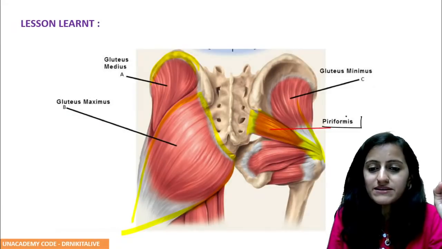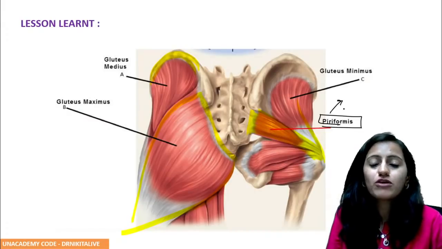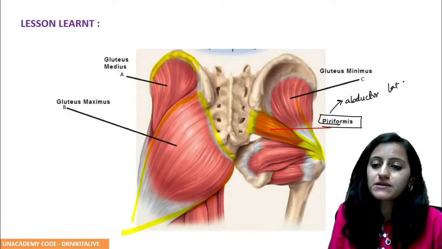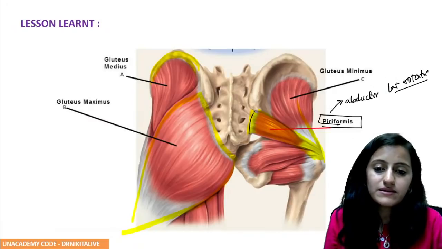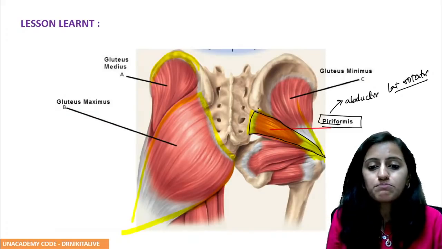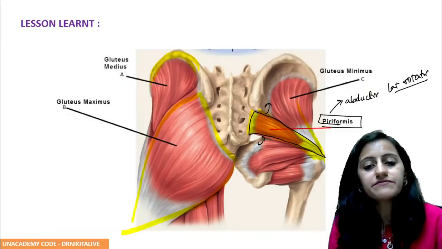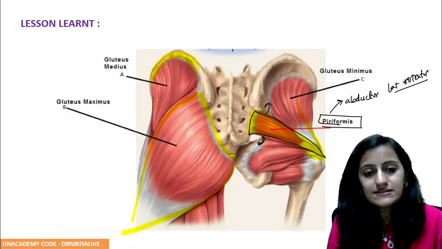Now can you tell me the actions of piriformis muscle? Piriformis is abductor, and predominantly it is the lateral rotator. It can act as medial rotator also depending on the hip position. But remember, it is your abductor and predominantly lateral rotator. Importance: superior to that are the superior gluteal artery and the superior gluteal nerve. Inferior to that is your inferior gluteal nerve. So that is about these muscles.